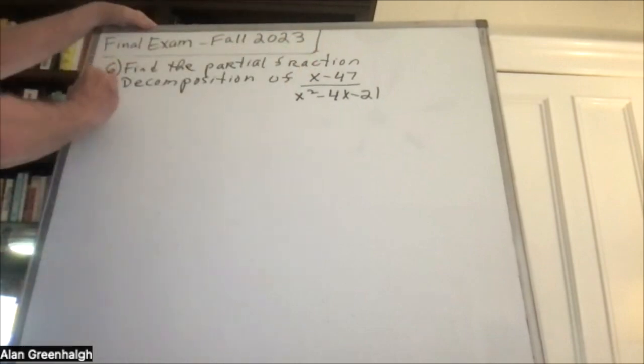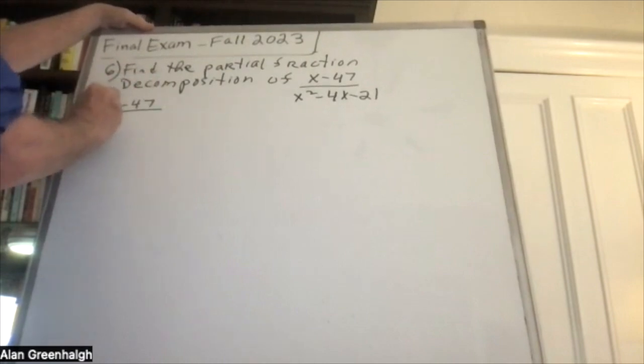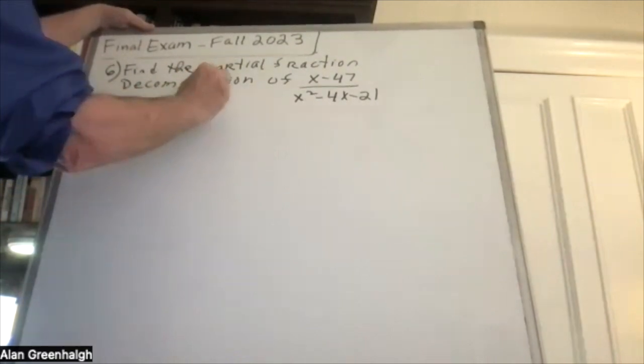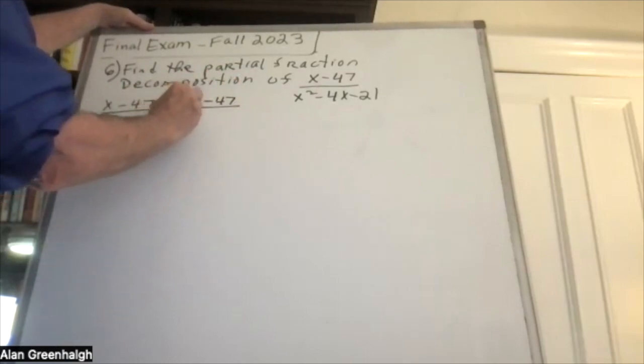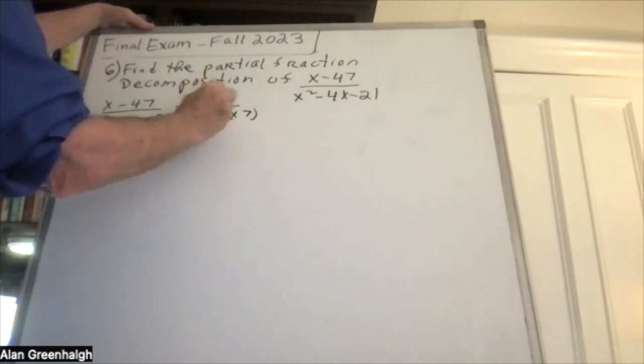The first thing you do always is to factor the denominator, which will always be factorable. So you never have to worry about it not being factorable.